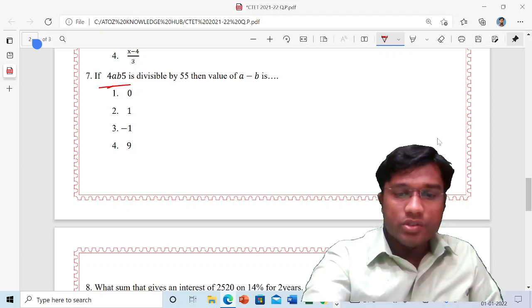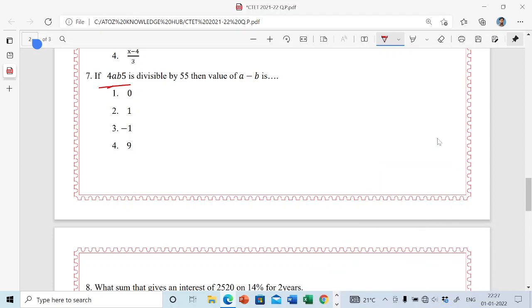Just you have to find out the difference, a minus b. So here 4 a b 5 it is given. So what is the value of A, what is the value of B, you have to find, and this is divided by 55. So just I'll write here 55, I'll write here 4.